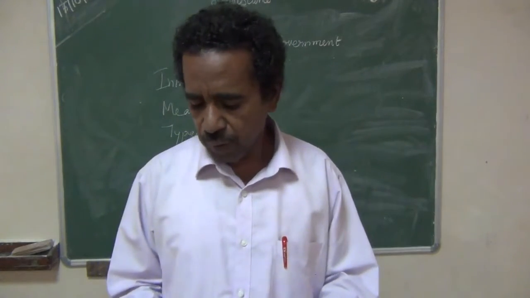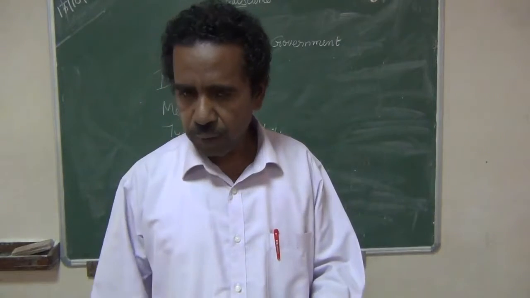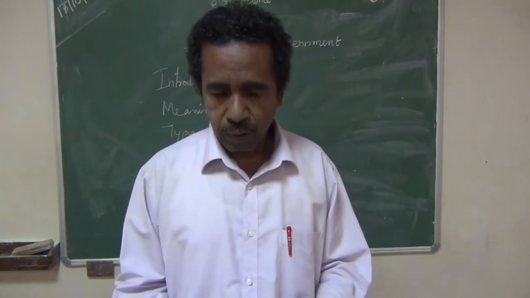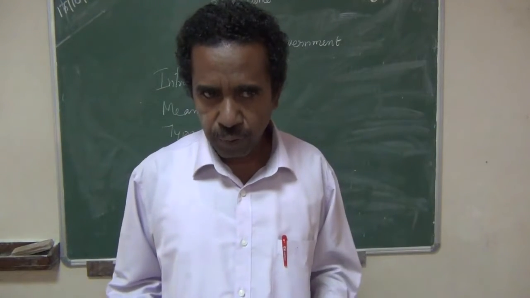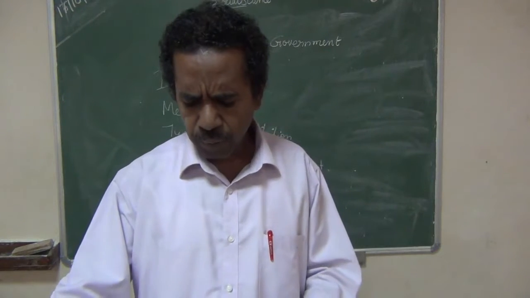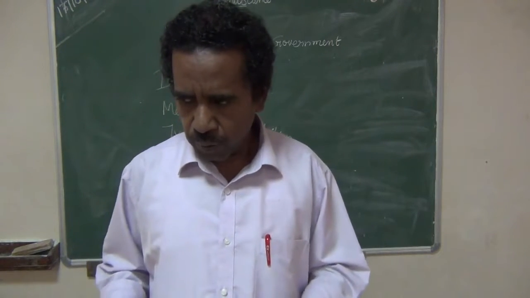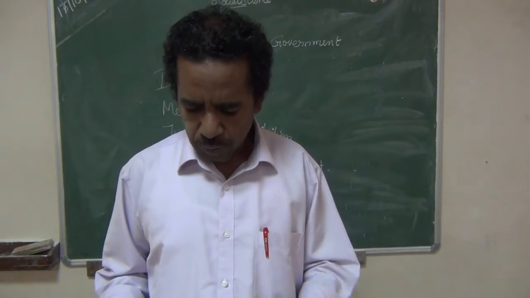Forms of government. Already we have seen forms of government in the first chapter. That was about 7 forms, the old forms of government. In modern times, mostly the democratic form of government is followed.